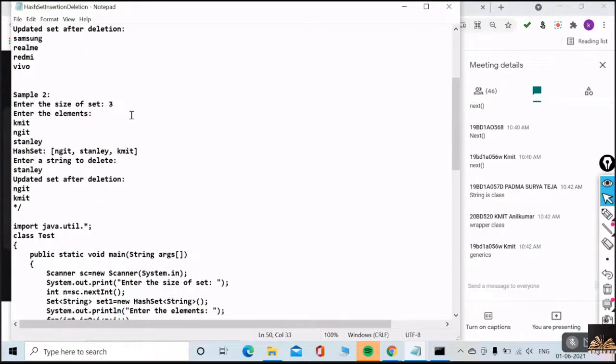That is how your output is coming like this. Otherwise, how would you get your output if the toString method was not overridden in the String class? The toString method is already overridden in the String class, so that is how you are getting the output. Otherwise, how will you get the output? Class name @hashcode. Very good, Rohit.